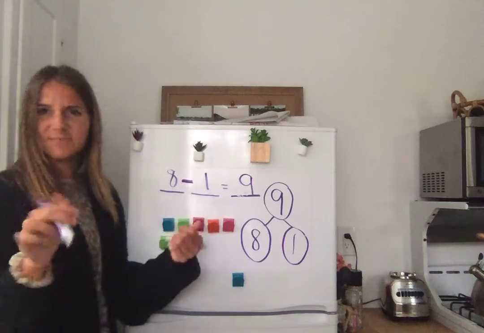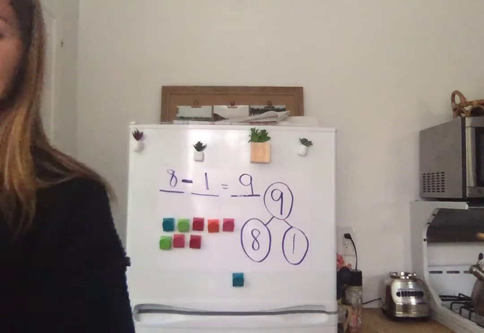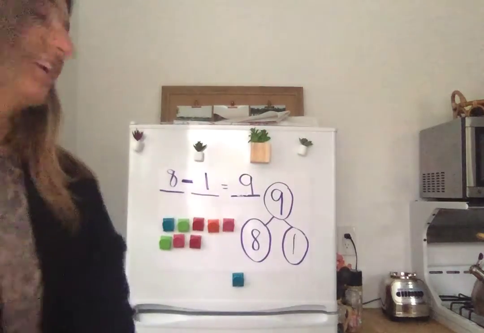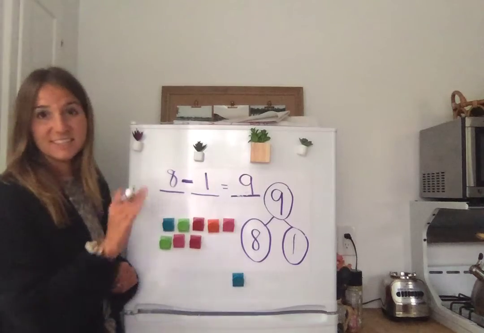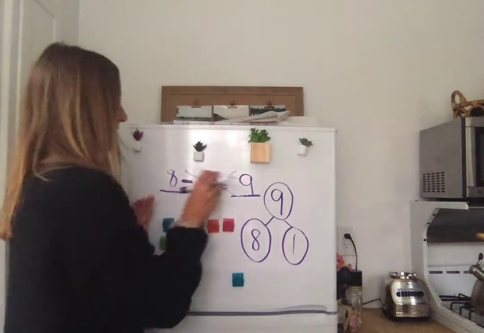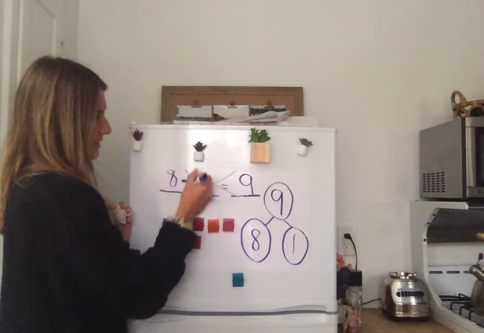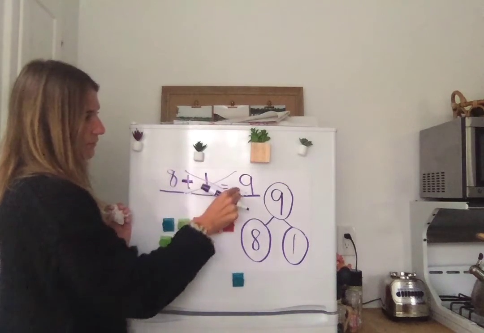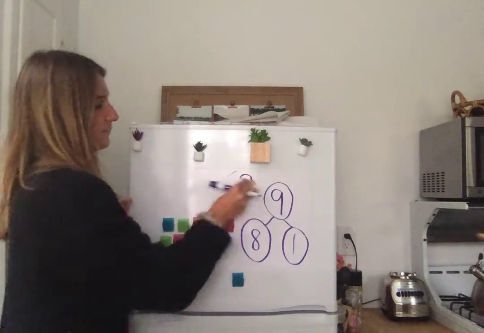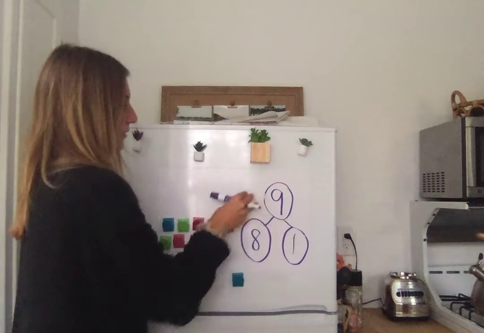What? If I have 8 fingers up and I take away 1, do I get 9? No, I get 5, 6, 7. So this is not true. If I read my number sentence back, it's not true. It doesn't work. X, X. That's not true. If I had an addition sign here, it would be 8 plus 1 equals 9. But I have my subtraction sentence. So I have to be very careful with those. Okay, go ahead and erase your boards and let's try one more.